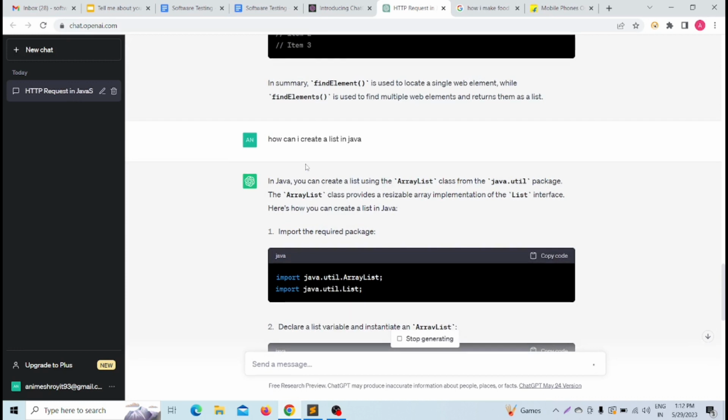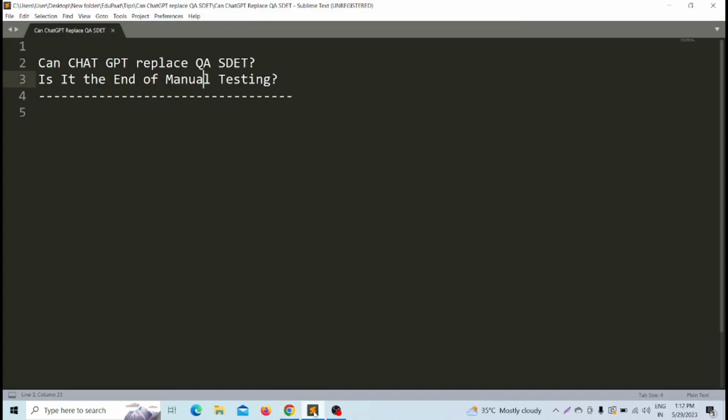So my personal opinion and my personal suggestion is that whenever you are doing some manual testing or automation testing or anything, you can follow ChatGPT. You can take help from ChatGPT, obviously, but we cannot replace QA or manual testing with ChatGPT. So we can use ChatGPT in our daily testing life or daily development life. Now I hope you guys are clear. So this is my personal opinion.